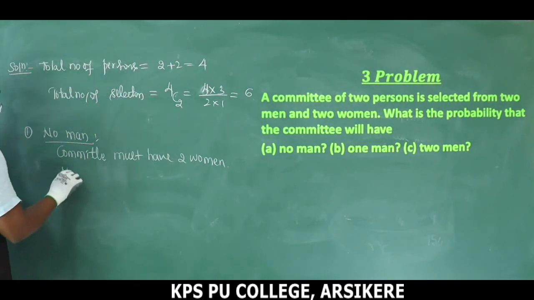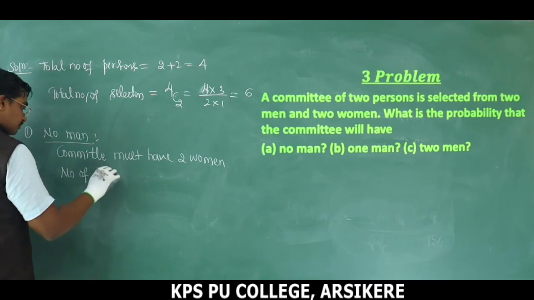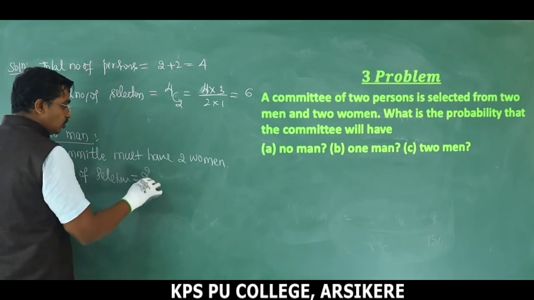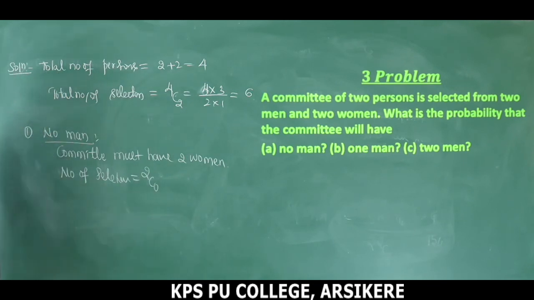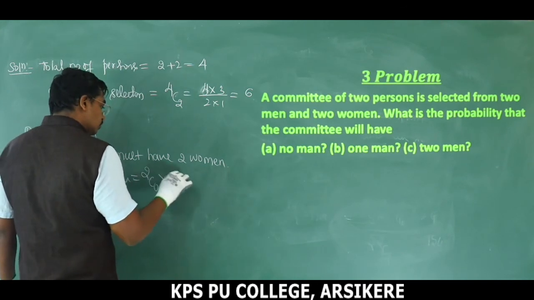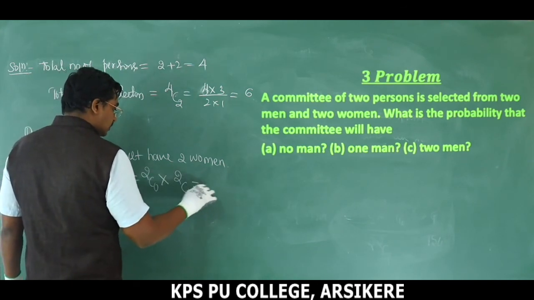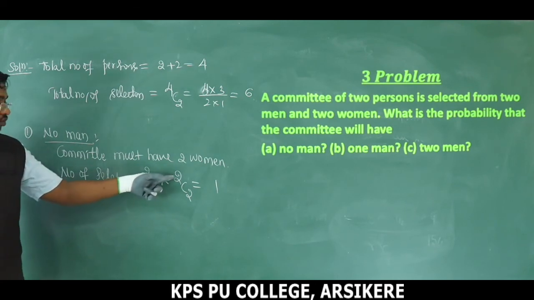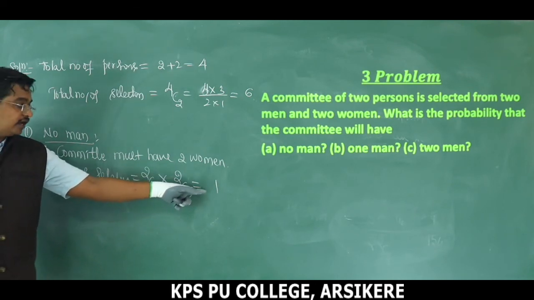Number of selections: we are selecting 0 men from 2 men and 2 women from 2 women. That becomes 1. 2C0 is 1. 2C2 is also 1. 1 into 1 will get 1.